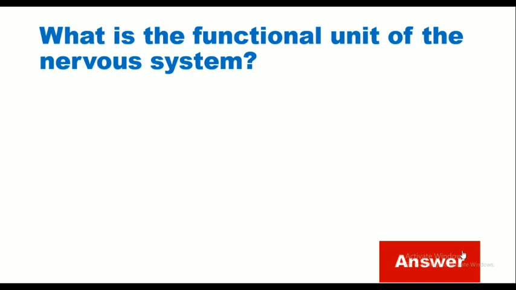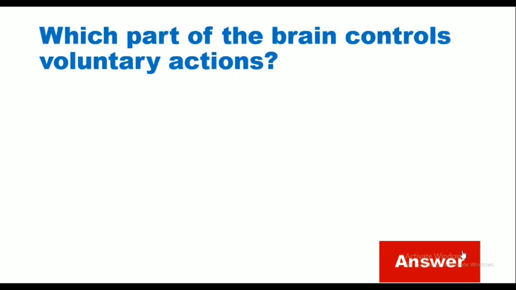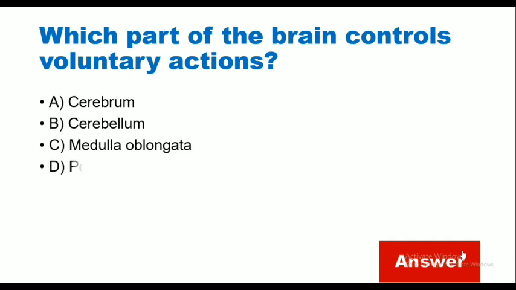What is the functional unit of the nervous system? Brain, spinal cord, neuron, synapse. The correct answer is neuron. Which part of the brain controls voluntary action? Cerebrum, cerebellum, medulla oblongata, pons. Correct answer is cerebrum.